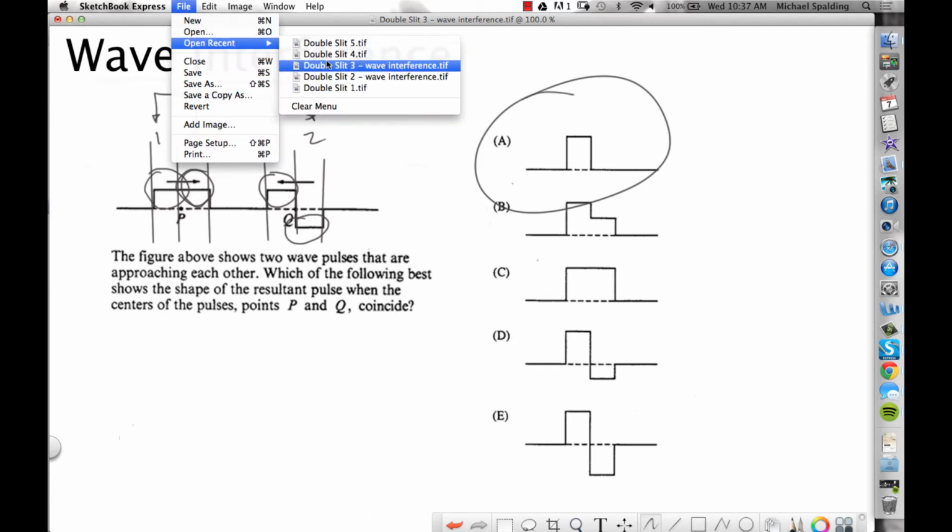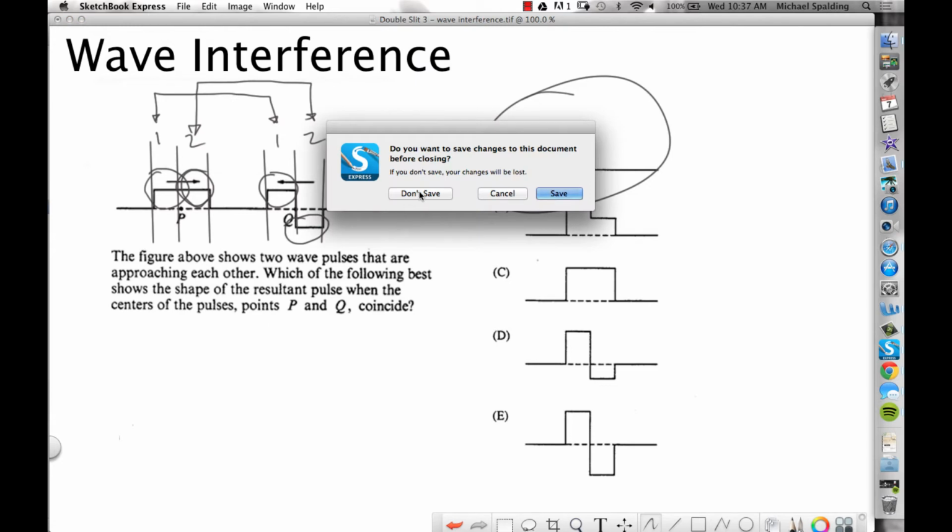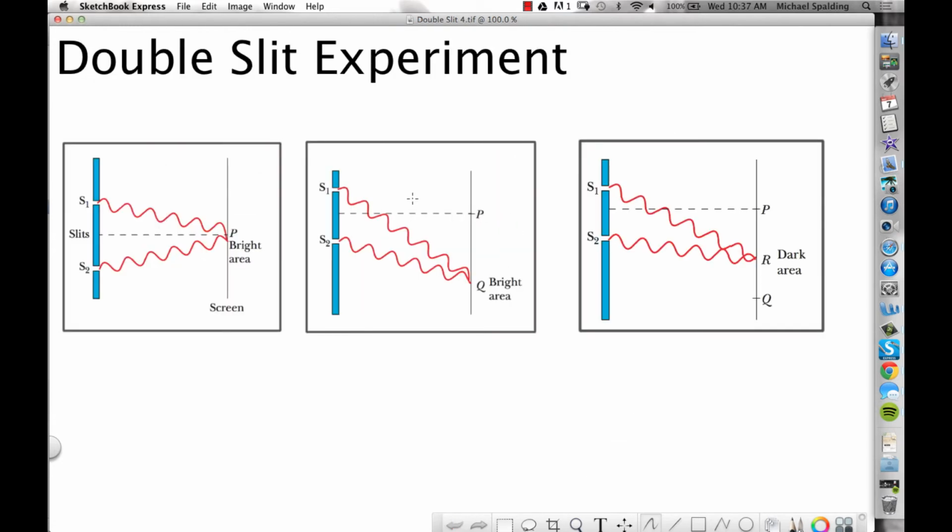Now, back to the double slit. Okay, so here's what happened. The guy passed monochromatic light through two slits. Now notice this: when the light waves leave the slits, they are in phase. Look at this. Peak, peak. They're together. See that? Peak, peak. Trough, trough. They are together.